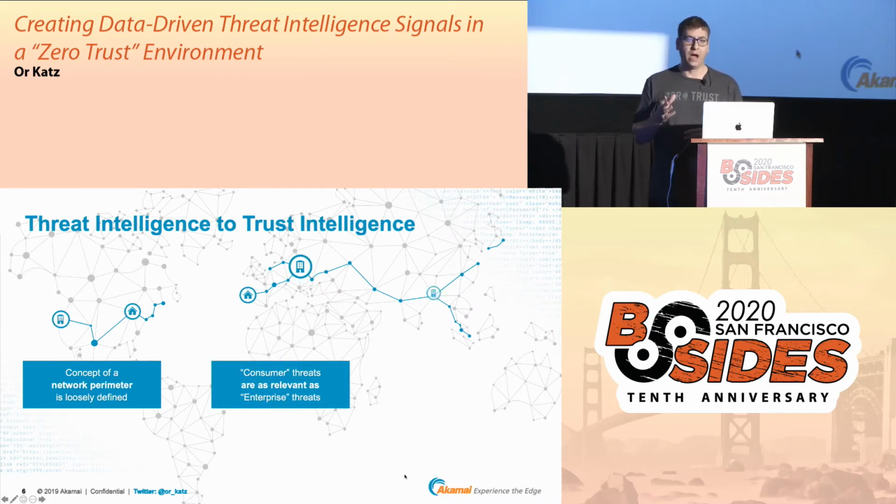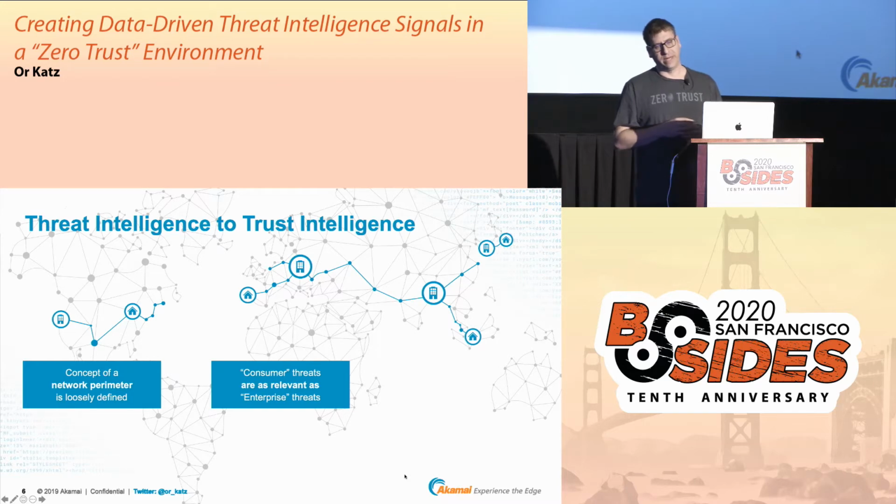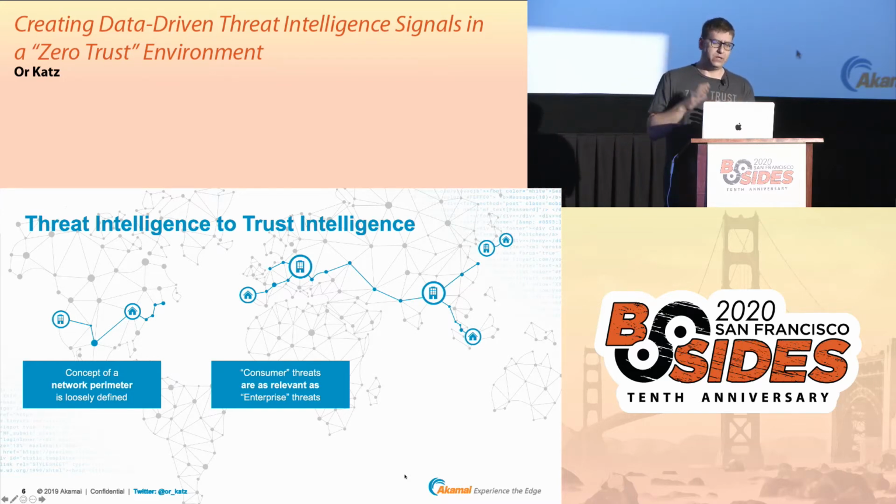Consumer threats are as relevant as enterprise threats, right? I want to explain that because I was asked that question many times this year. When we talk about phishing, a lot of people tend to think that it's a consumer kind of attack. My notion on that is two things. First of all, it's true, a lot of phishing attacks are targeting consumers' data. But at the same time, if the same device is connected to your enterprise network, and that same device is victimized by phishing attacks, there's no question about it. That device is compromised, and you need to treat that device the same way.